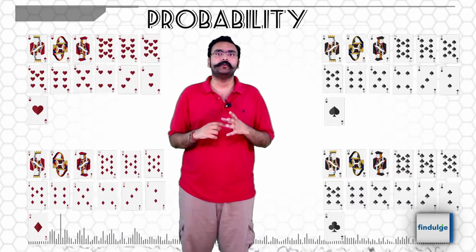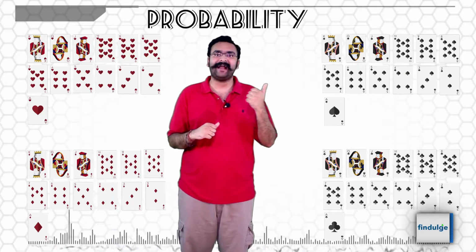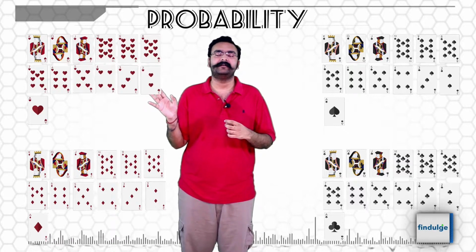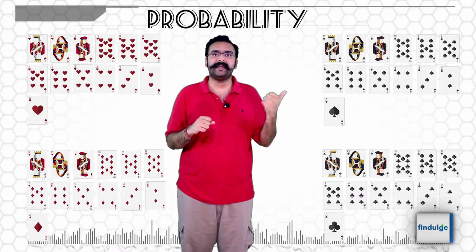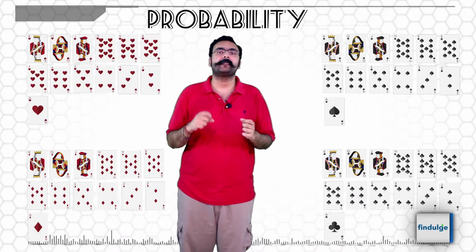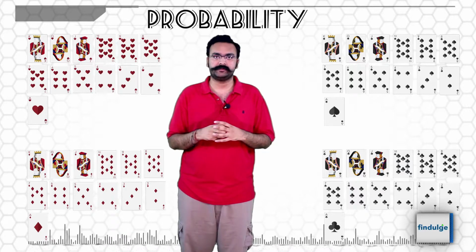Similarly, you may have noticed spades and clubs have been shown in black, whereas diamonds and hearts have been shown as red. This is because spades and clubs are called black suits or black cards, and diamonds and hearts are called red cards or red suits.